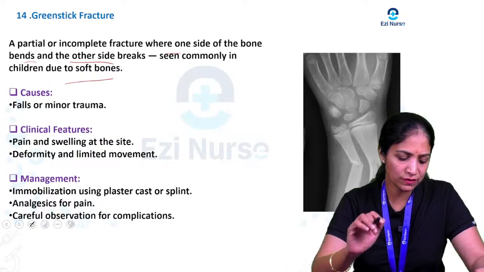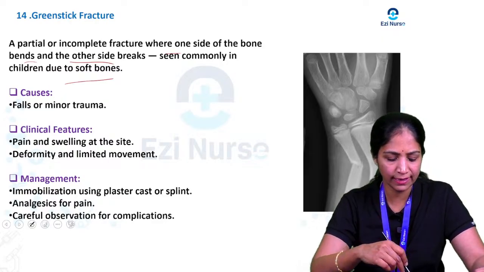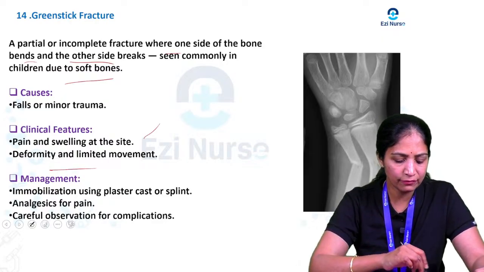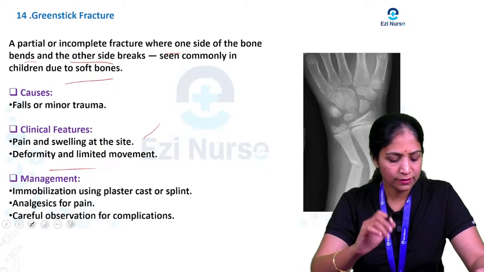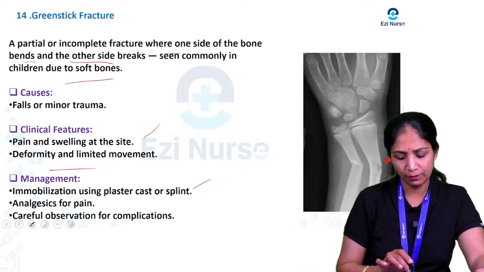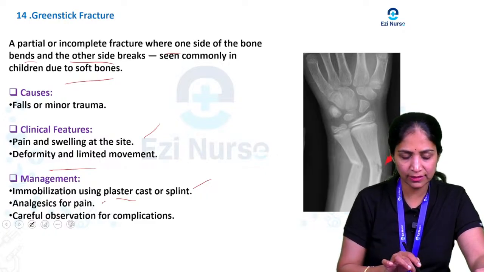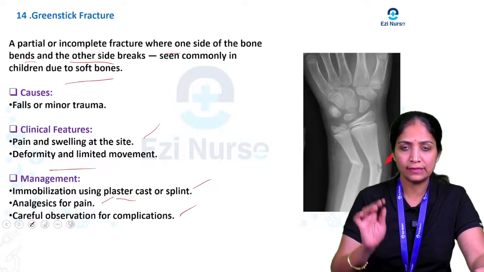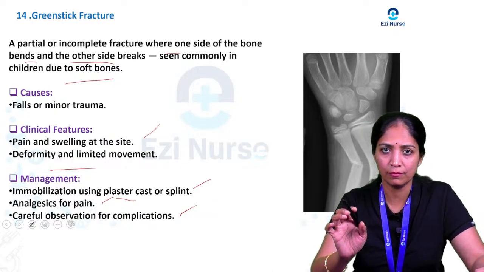Clinical features: the child will have pain and swelling at the site of the fracture, and deformity and limited movement will be there. The management usually is immobilization using a plaster cast and splint, analgesics for the pain, and careful observation for complications.